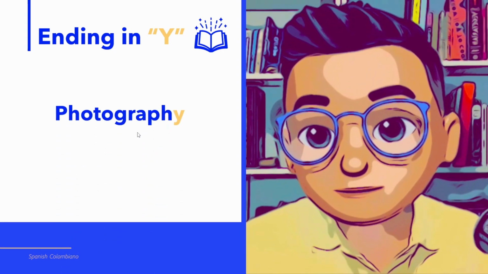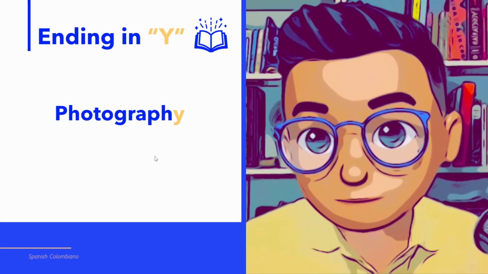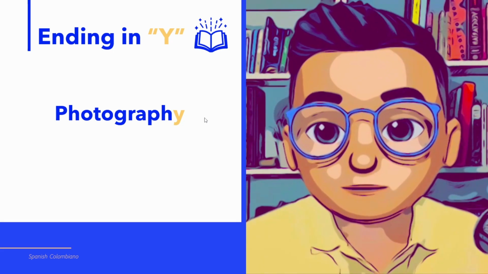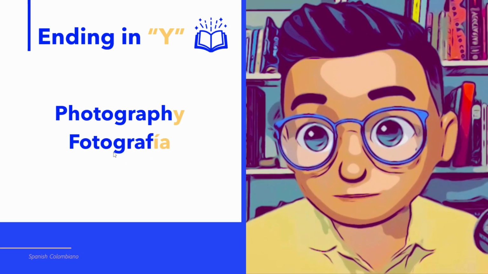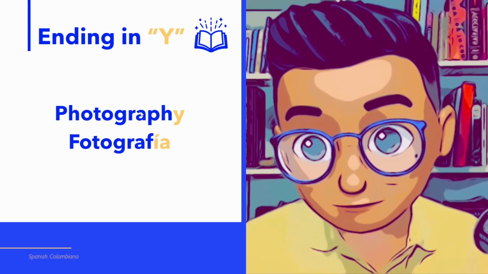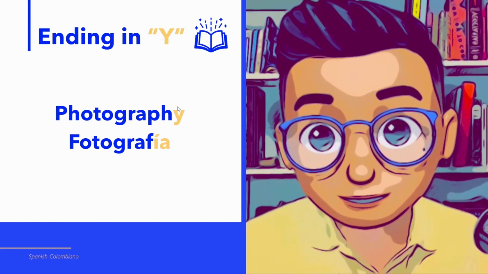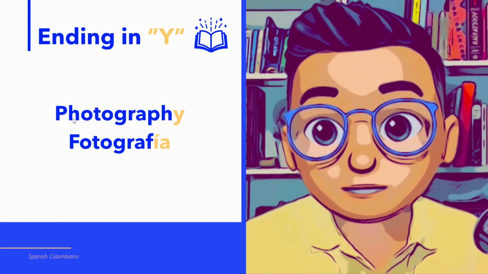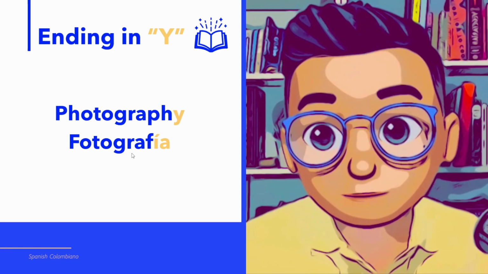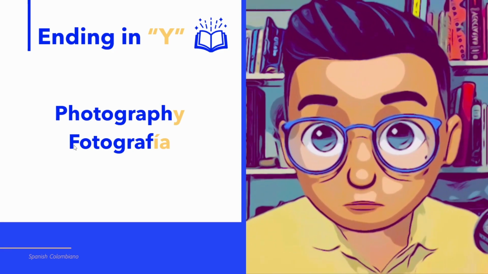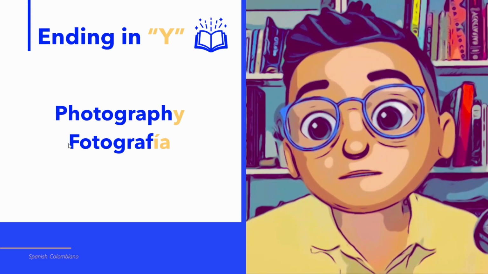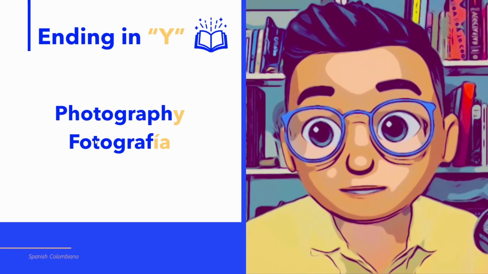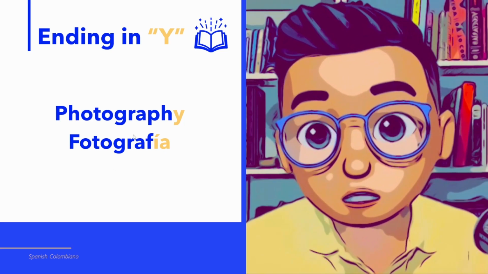This is an interesting one. Photography ends in Y, so if we change Y for IA, it becomes fotografía. Photography, fotografía. It's important to say that PH changes in Spanish for F. It's pronounced the same, but the spelling is different. So we say fotografía, but the spelling is not with PH, it's just with F.